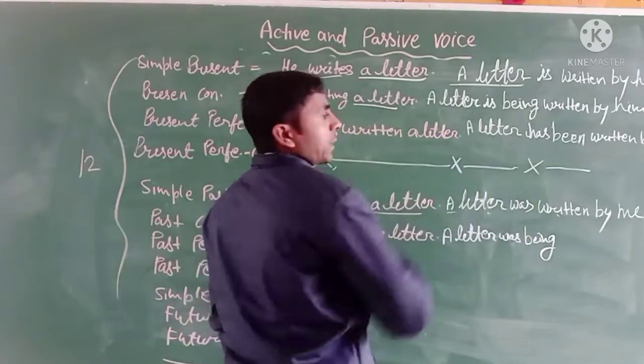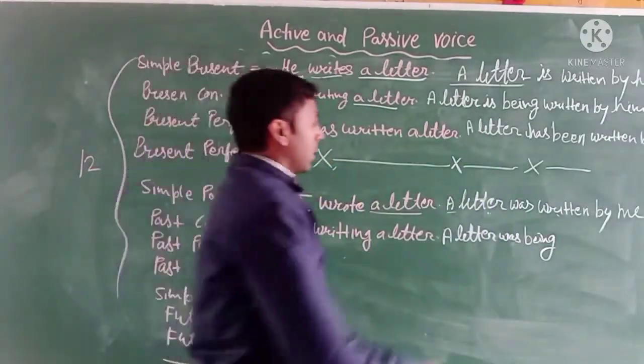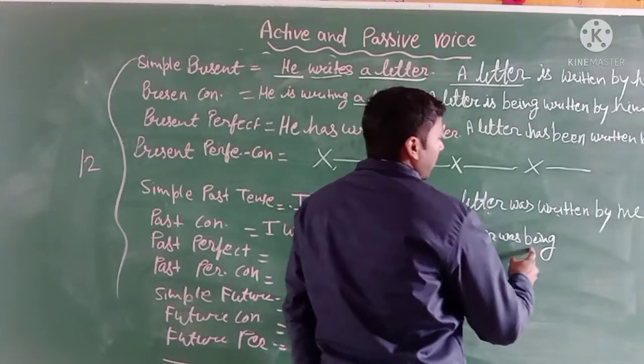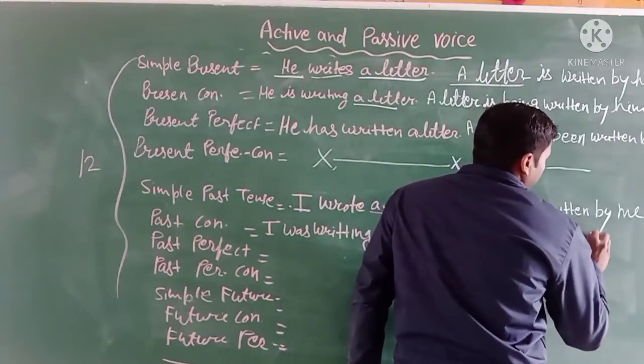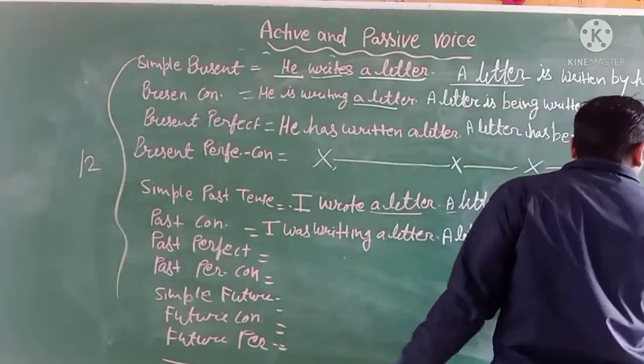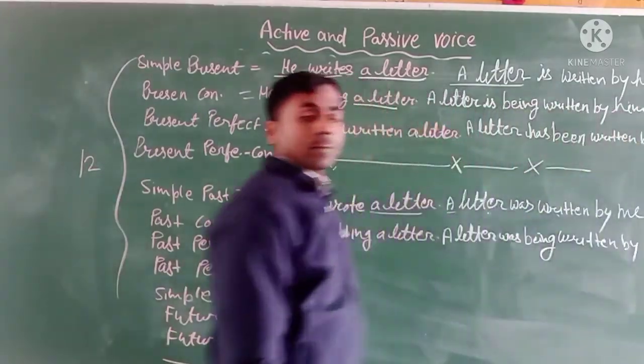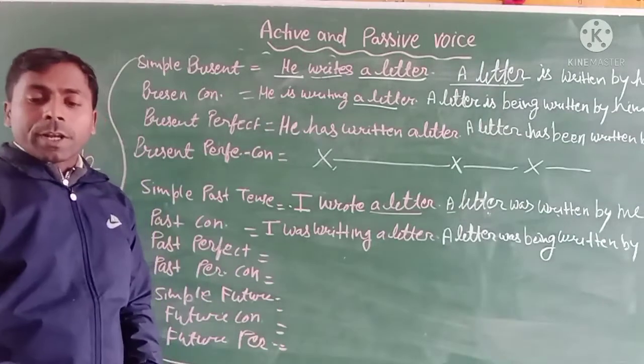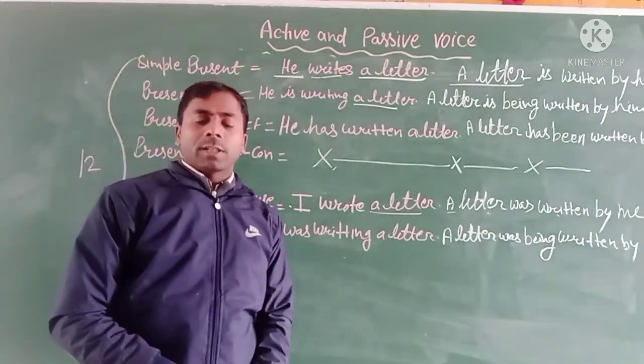Same as present continuous tense. Clear? Now next is past perfect tense.